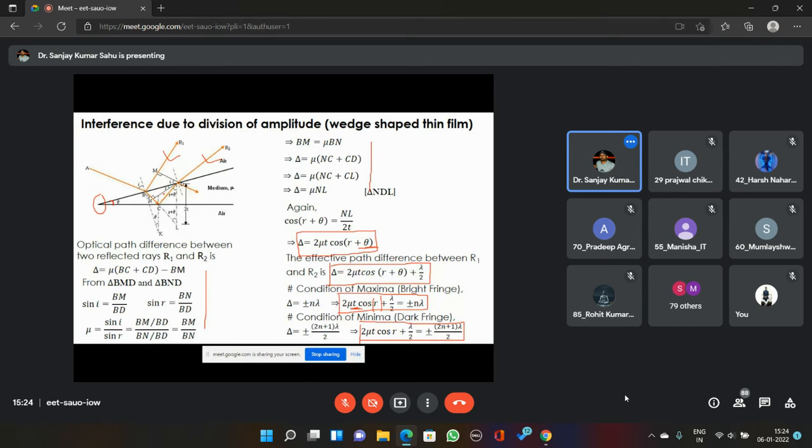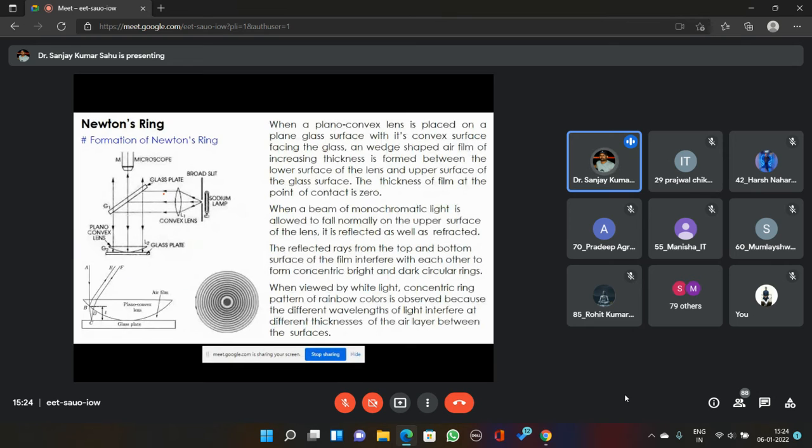Okay, now let's discuss how to use this information of optical path difference in a wedge-shaped thin film to study Newton's ring. Now, what is Newton's ring? Newton's ring is a concentric, alternate bright and dark fringe pattern. Newton's rings are concentric rings of alternate bright and dark rings. That's what are called Newton's ring.